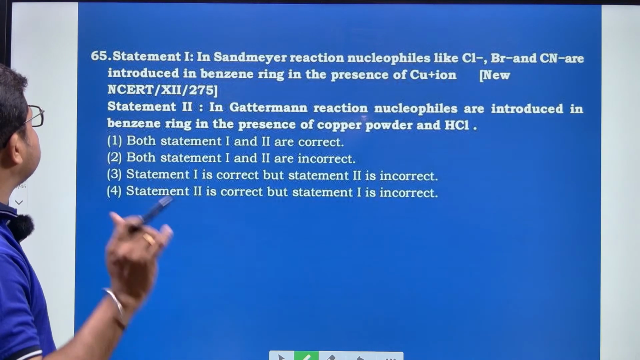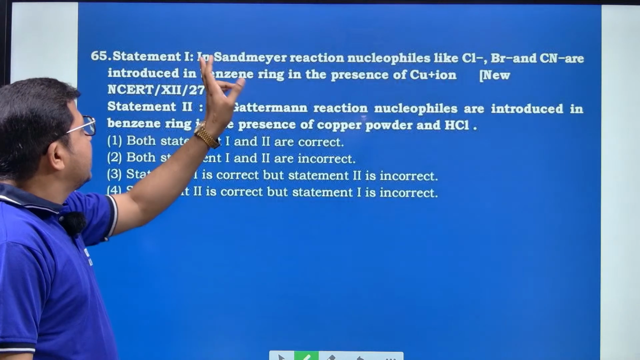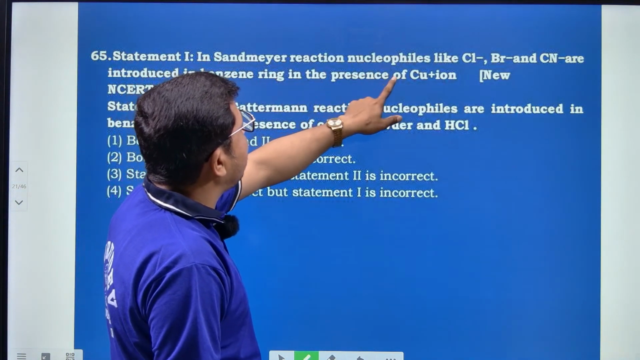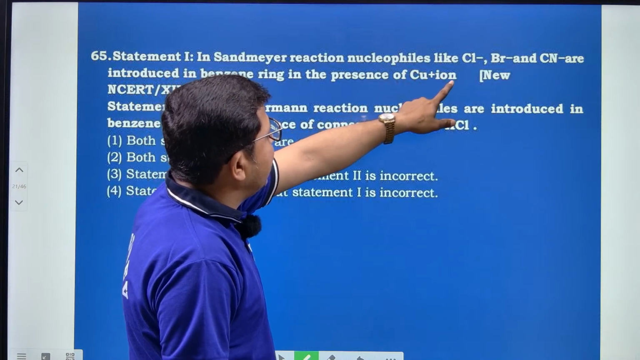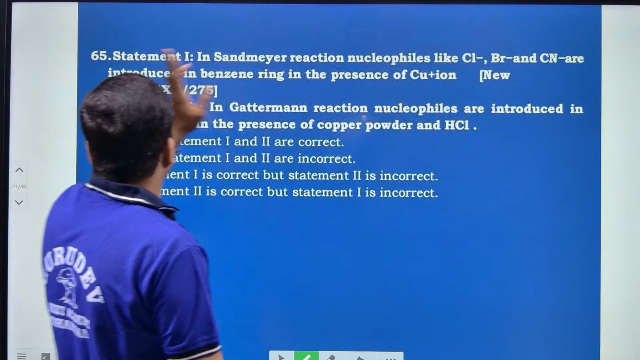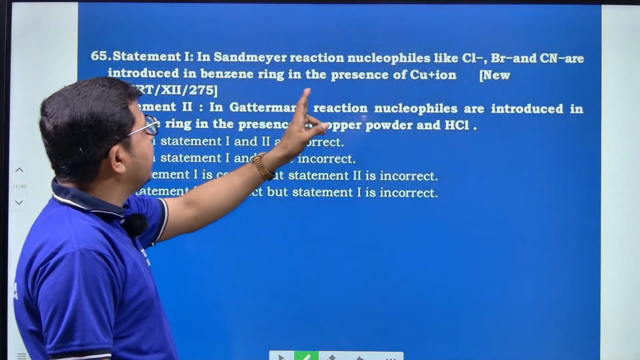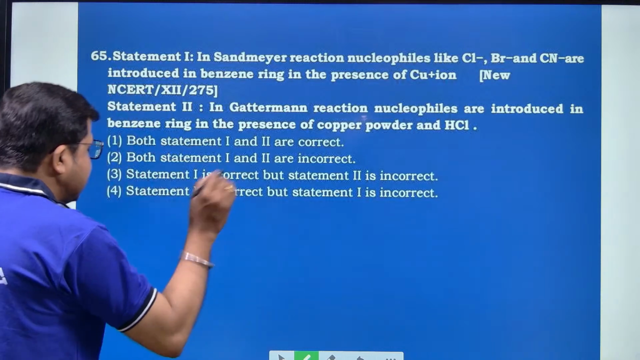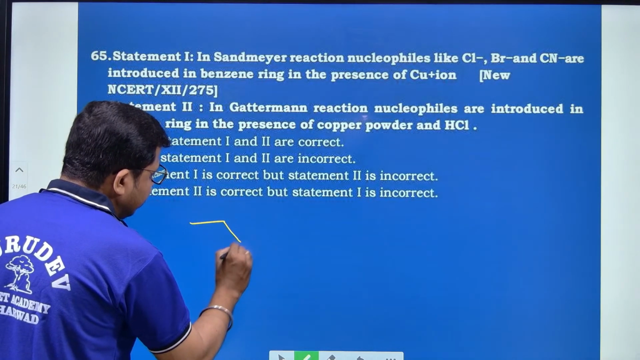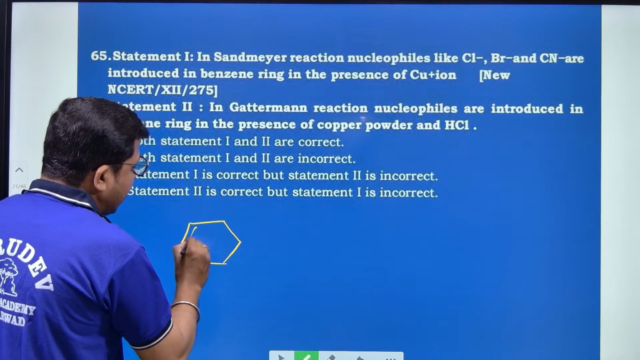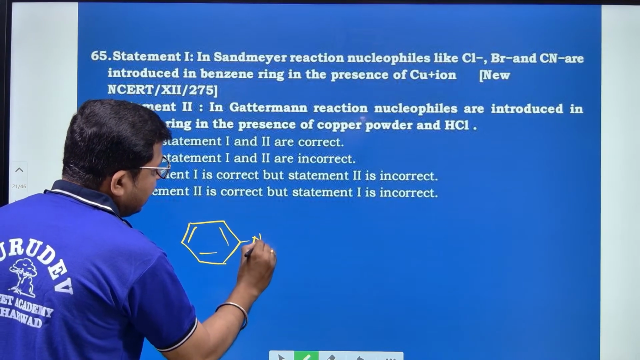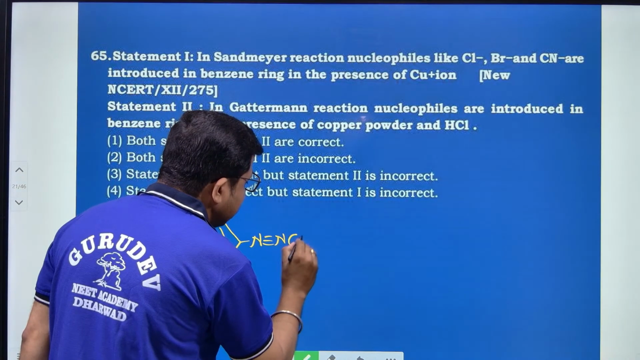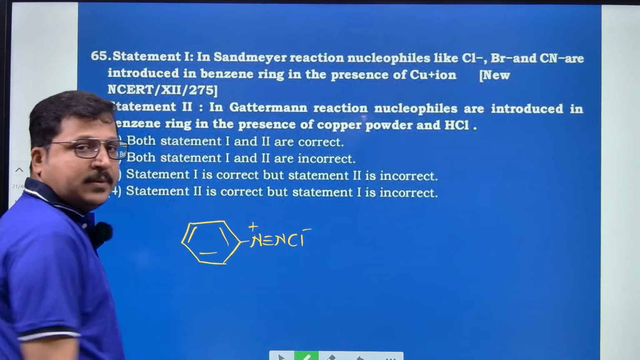Let's move to question number 65. Statement 1: in a Sandmeyer reaction, nucleophiles like Cl minus, Br minus and CN minus are introduced in the benzene ring in the presence of Cu(I), that is copper 1 ion. Look here, this is benzene diazonium chloride, N triple bond N, Cl minus, with a plus here, right?